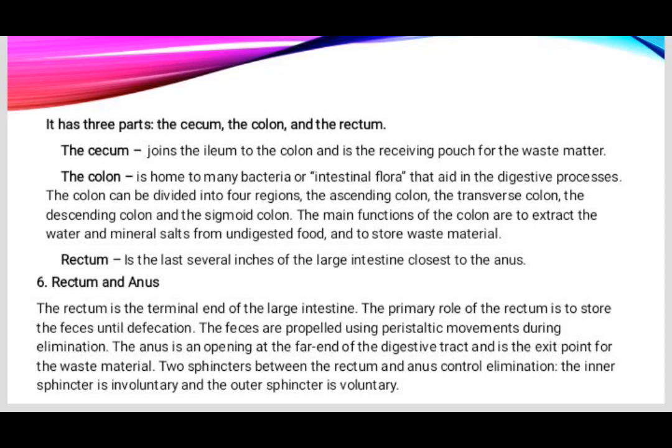The anus is an opening at the far end of the digestive tract and is the exit point of the waste material. Two sphincters between the rectum and anus control elimination. The inner sphincter is involuntary and the outer sphincter is voluntary.